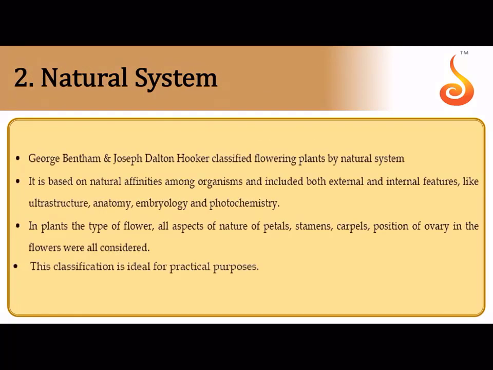Then came the natural system. This was an advanced system proposed by George Bentham and Joseph Dalton Hooker. So what was the main idea behind the natural system? They took into account the natural affinities. Affinities mean similarities, relationships, and they took into account both external and internal features. What are some of the features? Ultrastructure, anatomy. Anatomy is internal structure.